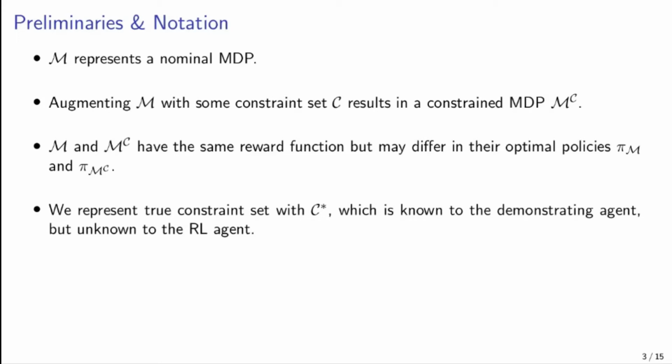An important point here is that the normal MDP M and the constrained MDP M^C generally have the same reward function. However, they still differ in their optimal policies because of the effects of the constraint set. The target constraint set is represented as C star in our work. This target constraint set is known to the demonstrating agent but is unknown to the RL agent.